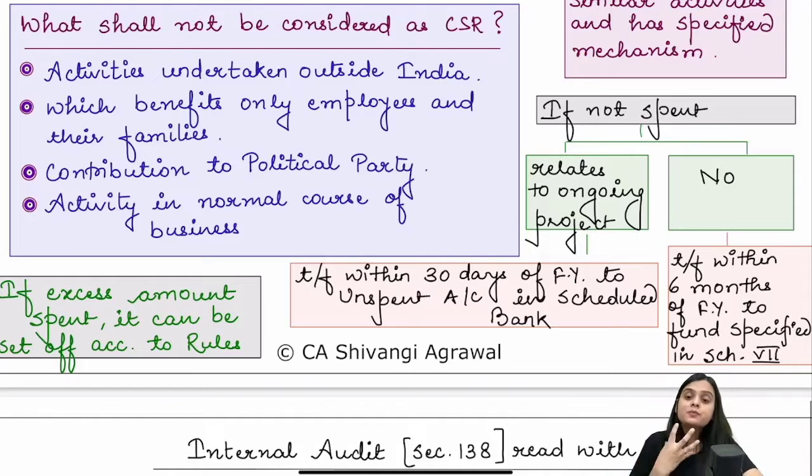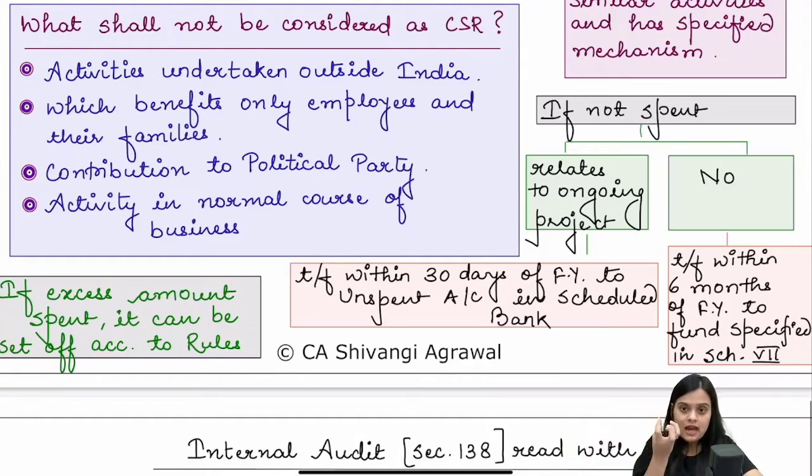Now we have another provision of set off for CSR. Sometimes it happens that we want to do something good which will take time. So we want to spend money in a project which will take 2 years. So we have spent that amount, but only half of it is utilized. The remaining is unutilized because the project goes on for 2 years.